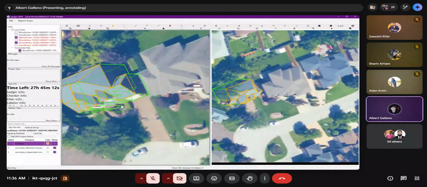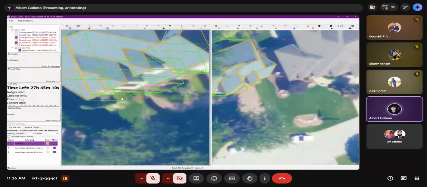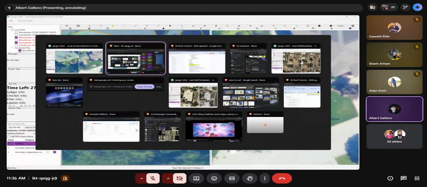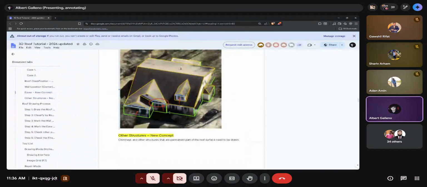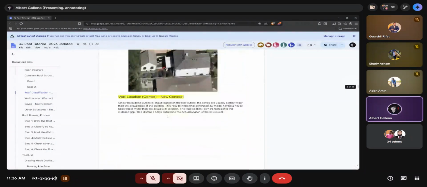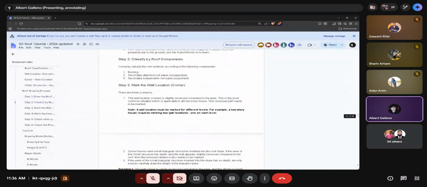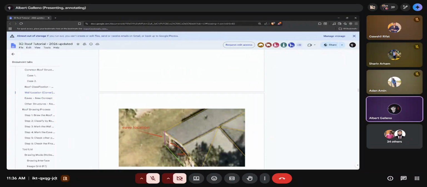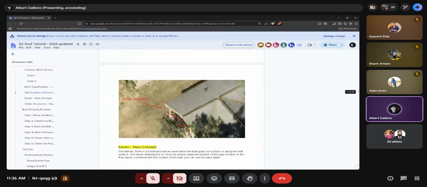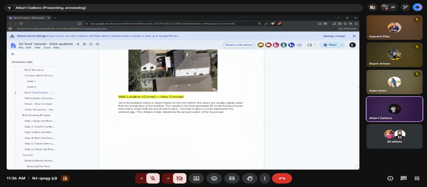But before you submit your task, make sure you have the I corner, okay? This one is the I corner, or the letter I, okay?